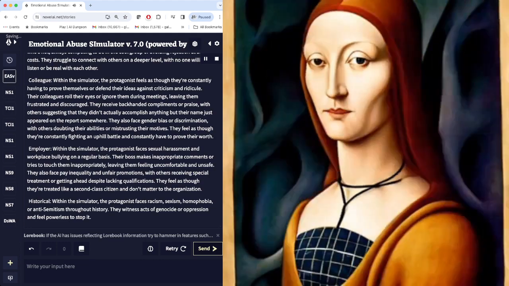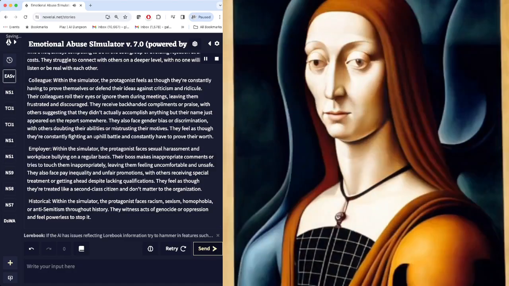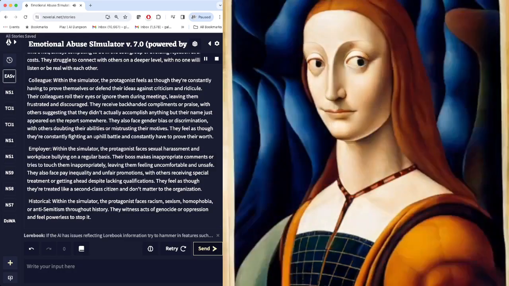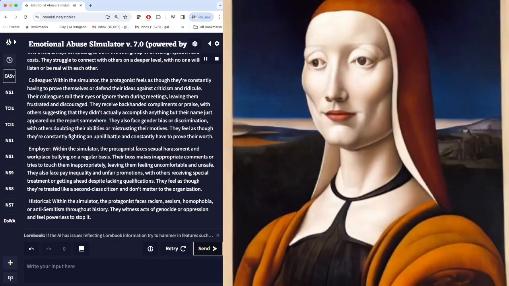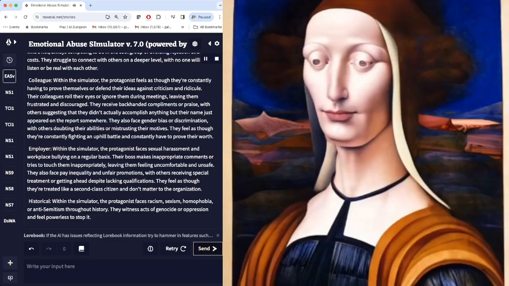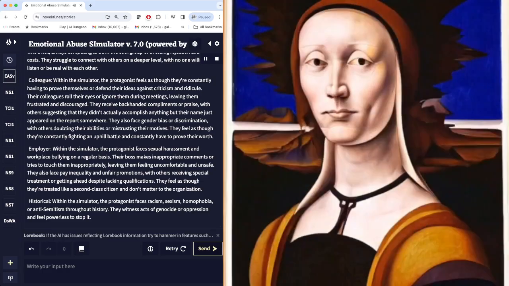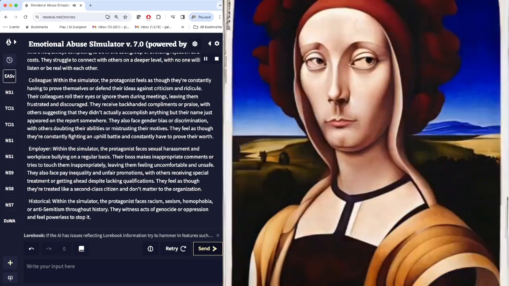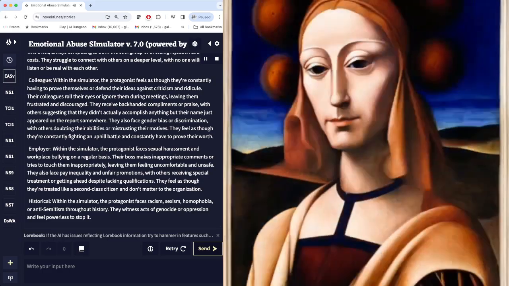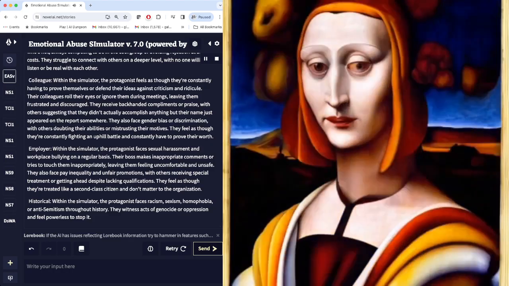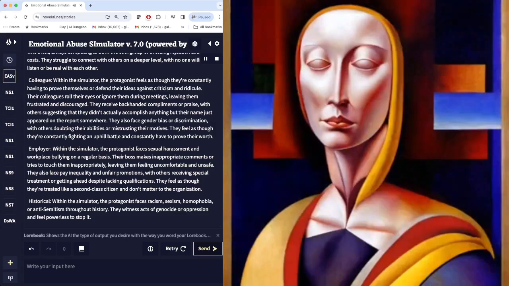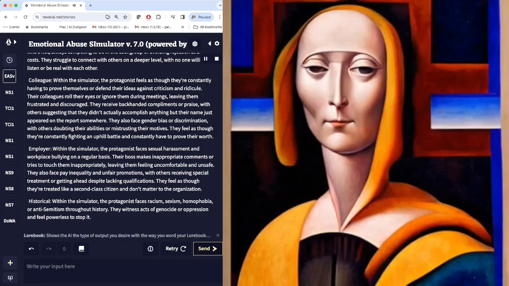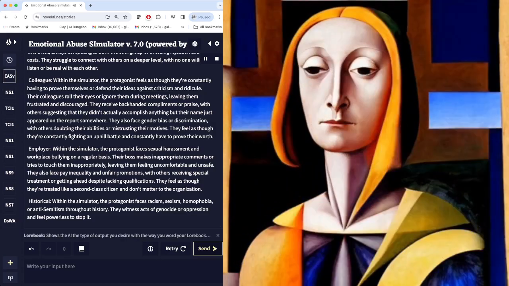They receive backhanded compliments or praise, with others suggesting that they didn't actually accomplish anything but their name just appeared on the report somewhere. They also face gender bias or discrimination, with others doubting their abilities or mistrusting their motives. They feel as though they're constantly fighting an uphill battle and constantly have to prove their worth.